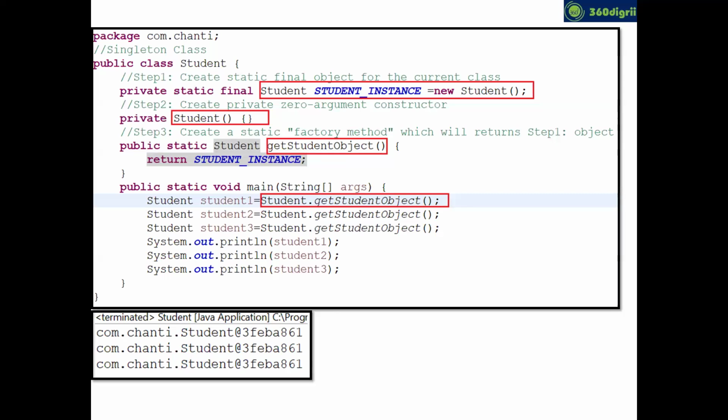And maybe you can ask a cross question, what is the use of this? Yes, I'll help you, buddy. What is the use of this in real-time use cases? In the previous program, if you see, you created an object using the new keyword. You, meaning the developer, created an object by using the new keyword.